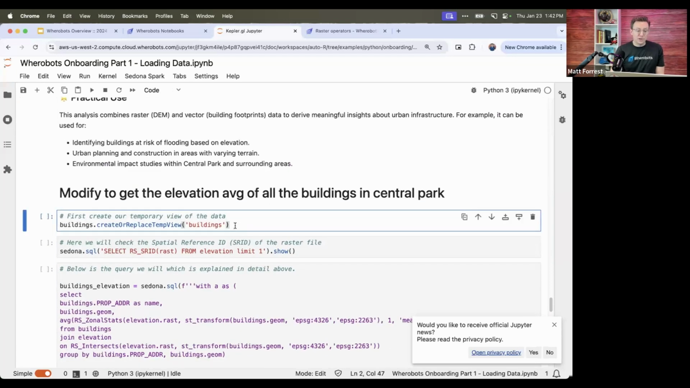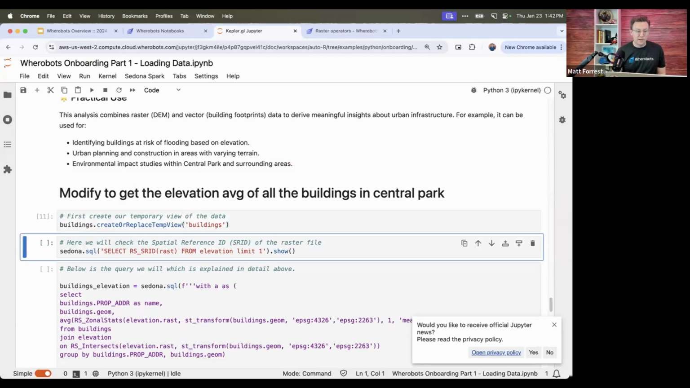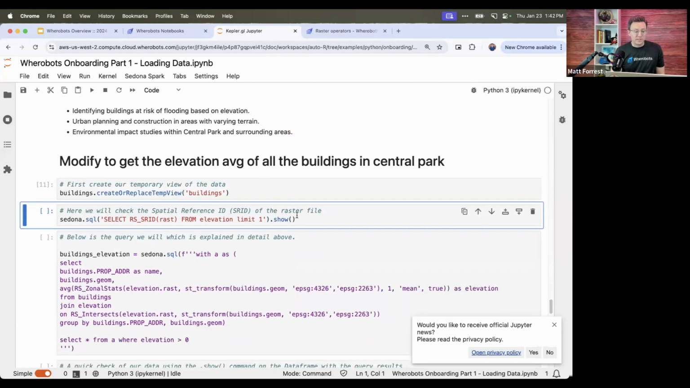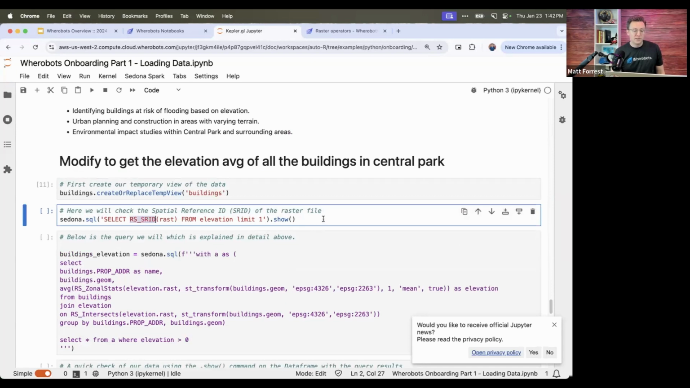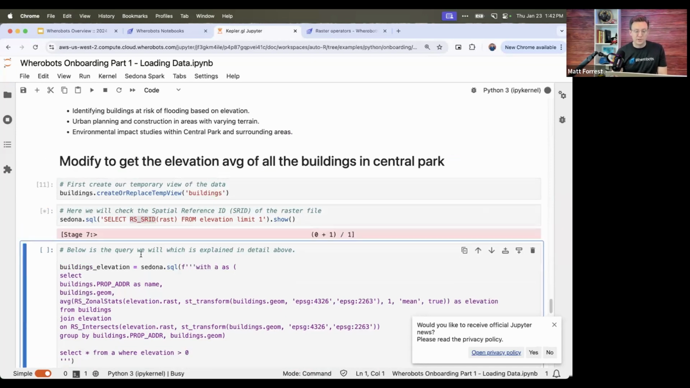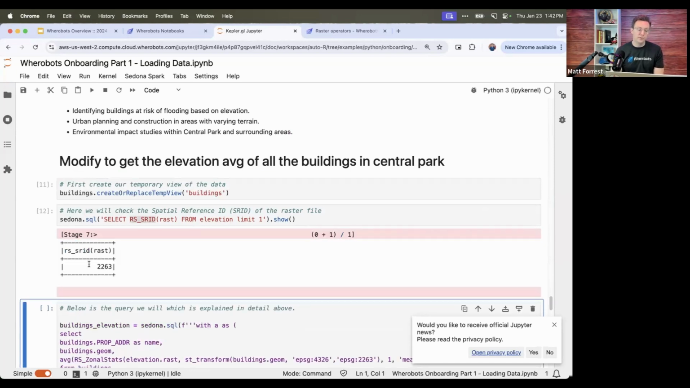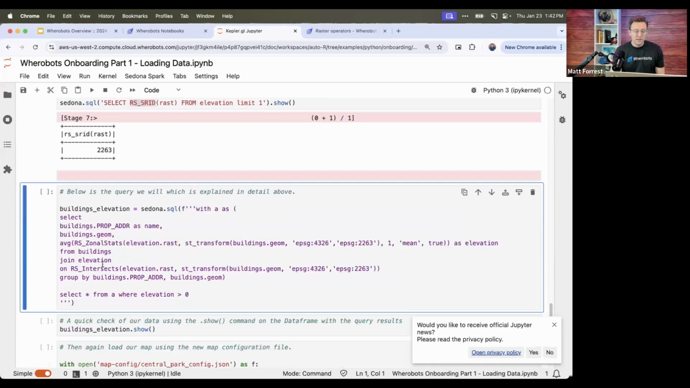So if you move down to the code here, the first thing is we need to create that temporary view from the buildings data set. So we'll do that here. And then we also want to just confirm that SRID. You can see here I have this function, RS_SRID, to find the spatial reference ID for our raster data set, which we already know is 2263, but you can see it here.